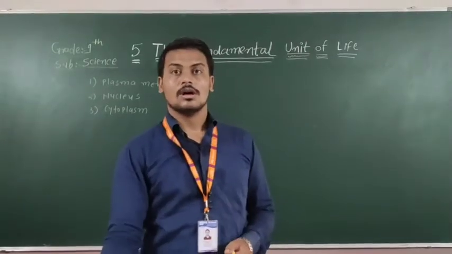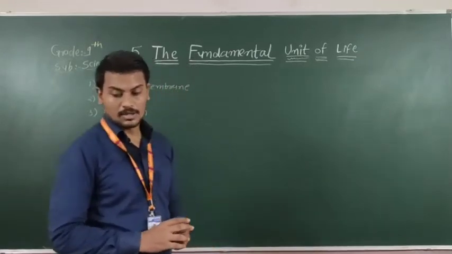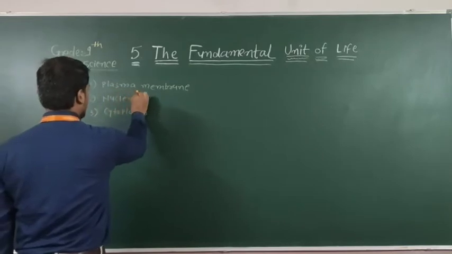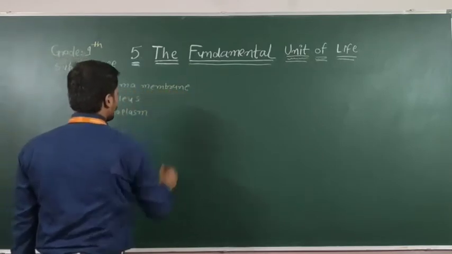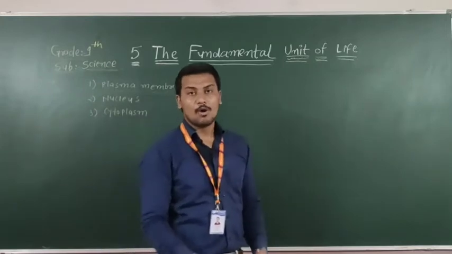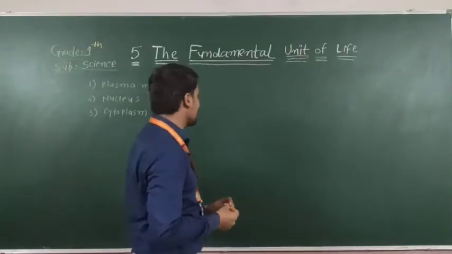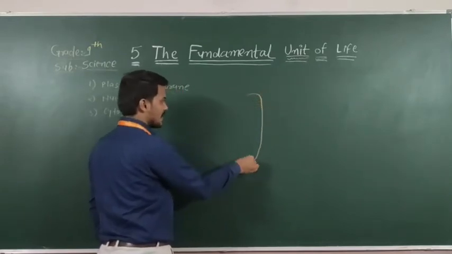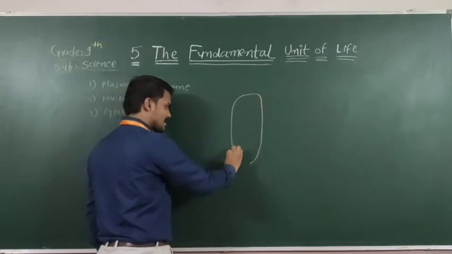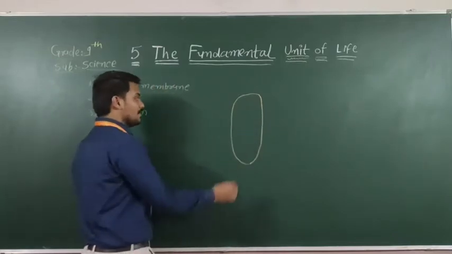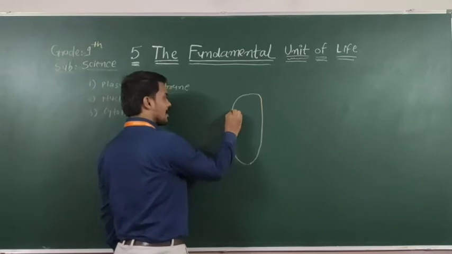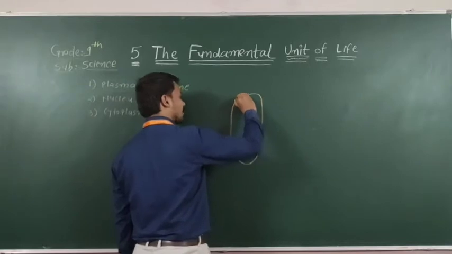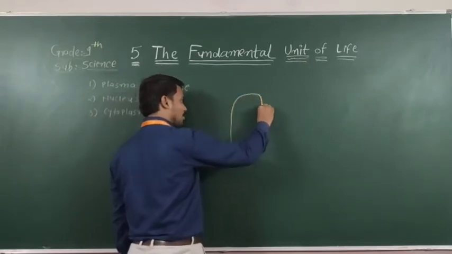Okay, so first of all, we will start with the plasma membrane. What is plasma membrane? The plasma membrane is the outer layer of each and every cell. Here I can draw the shape of a cell. Suppose this is the shape and size of a cell. This outer covering part is known as the plasma membrane. The plasma membrane provides strength to the particular cell.